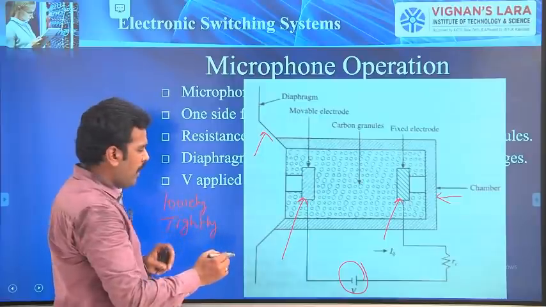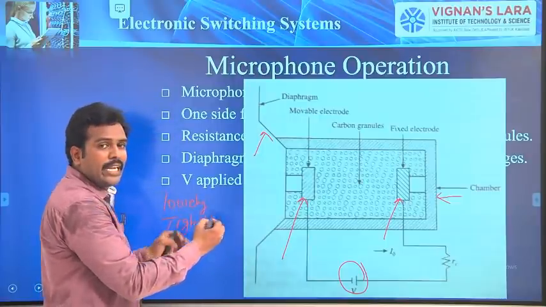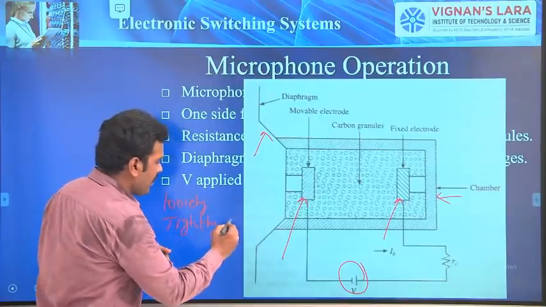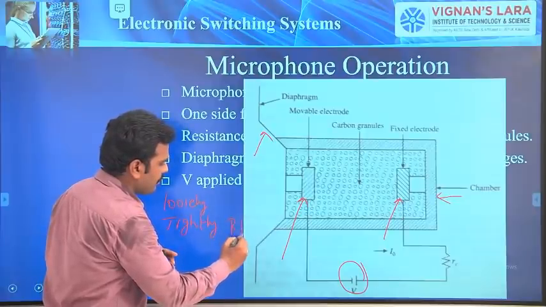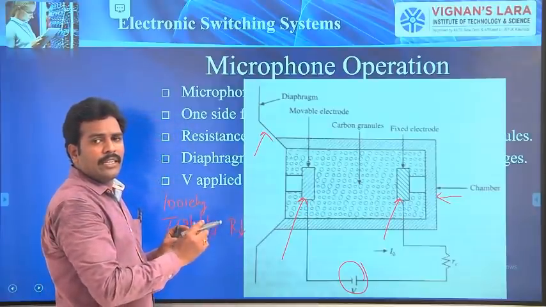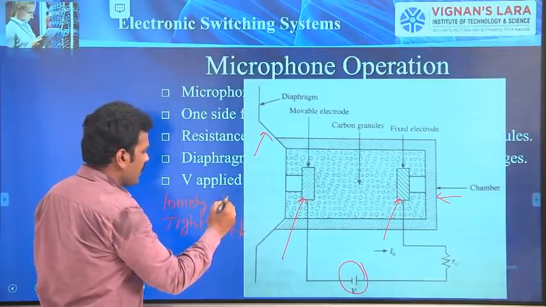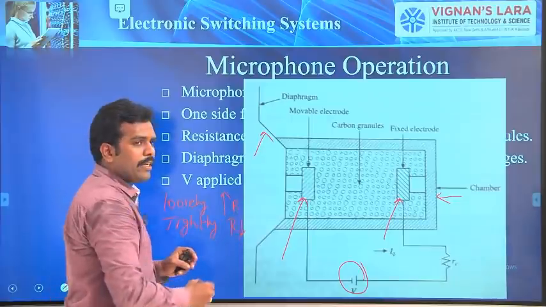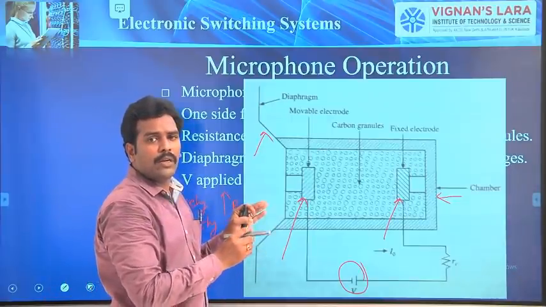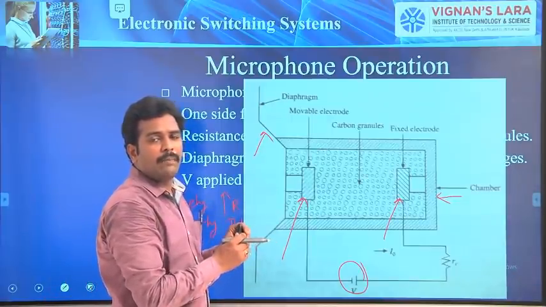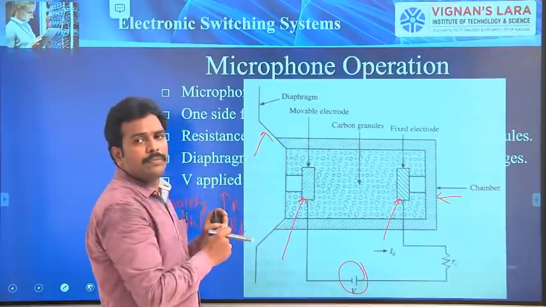Whenever the carbon granules in the chamber are tightly bounded, then the resistance decreases. Whenever the carbon granules in the chamber are loosely bounded, then the resistance increases. Based on this property of the carbon granules, we are going to understand the working principle of this microphone.